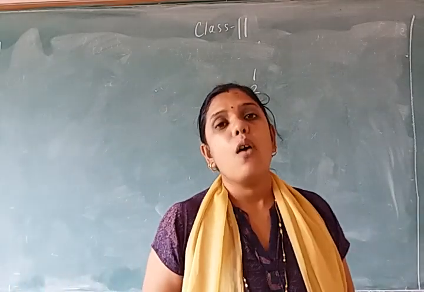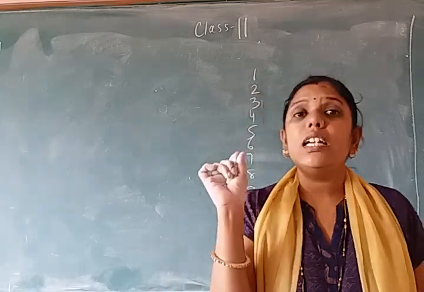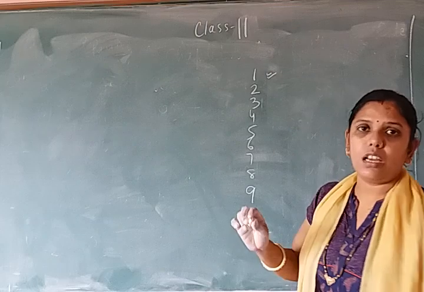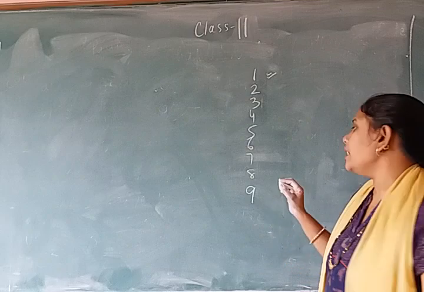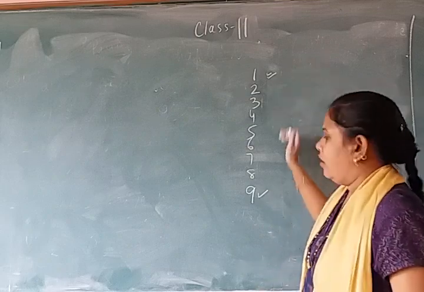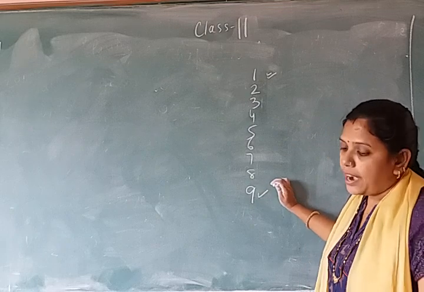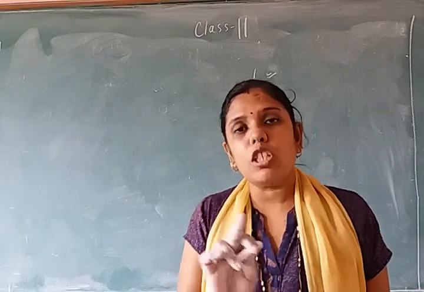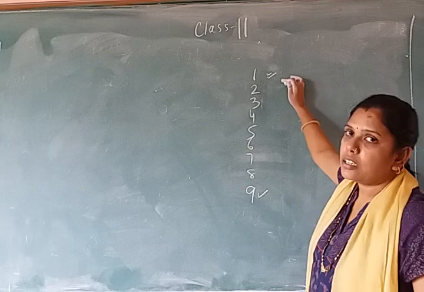All these are 1-digit numbers. So the 1-digit smallest number is 1 and the 1-digit greatest number is 9. Because after 9 which number comes? 10, and 10 is a 2-digit number. So 1-digit में सबसे बड़ा number कौन सा होता है? That is 9 and the 1-digit smallest number is 1.